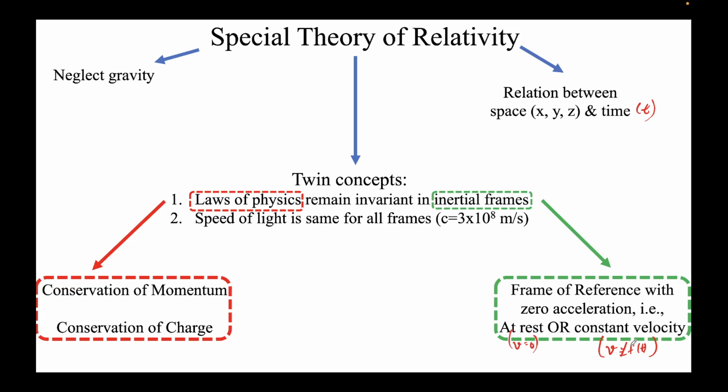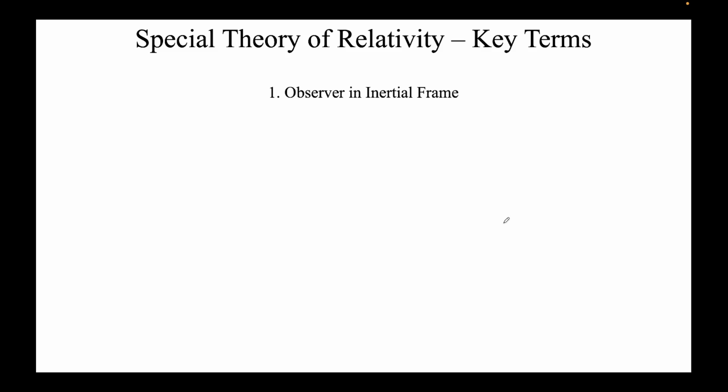And the second thing you need to keep in mind in this theory is that the speed of light is the same for all frames. Whichever frame you are traveling in, whether you are at rest or at constant velocity, the speed of light c will remain the same for all frames. That's what we saw in the last class also. So a few key terms. What is an observer? An observer in an inertial frame, in this case we see this frame S, and an observer here is sitting very quietly at the origin. We call this observer O, and this is the frame S.